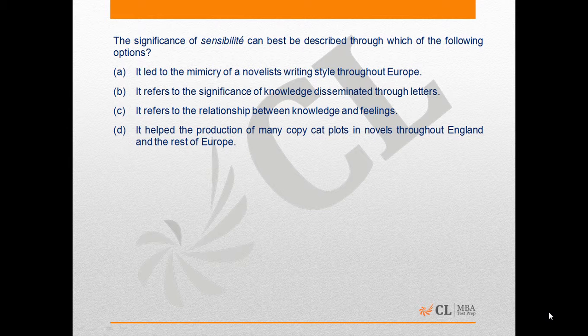Option B cannot be inferred because the dissemination of knowledge through letters is not mentioned in the passage. Option D is incorrect because what the author says in the passage is that copycat suicide of novels' protagonists throughout Europe happened in many writings during that time, but this is not a direct result of the doctrine of sensibility. Hence, option D can also not be inferred. The correct answer to this question will become option C.